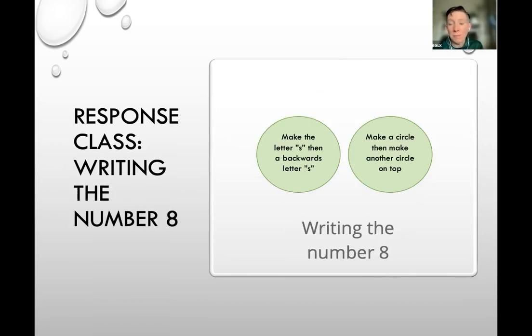This is a response class of writing the number 8. I love to watch how people write the number 8 because everybody does it a little differently. So we might make the letter S and then not pick up our pencil and then make a backwards letter S to complete our 8, which kind of ends up with an 8 that looks kind of like the infinity symbol. Or we might make a circle and then make another circle on top, which ends up with an 8 that kind of looks like a tiny snowman. So either way, an 8 gets produced in the world.